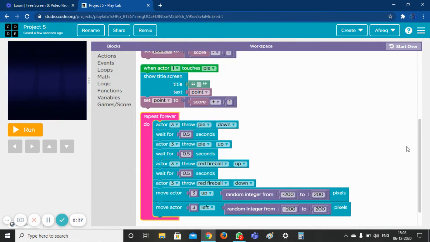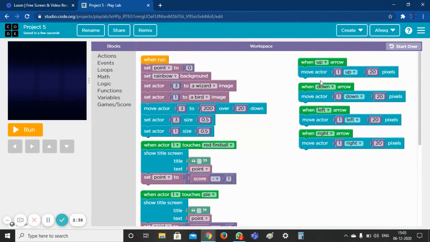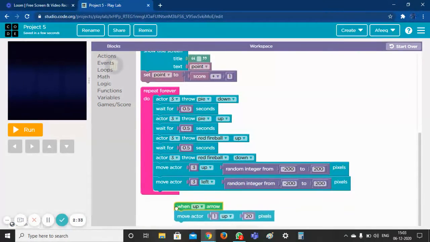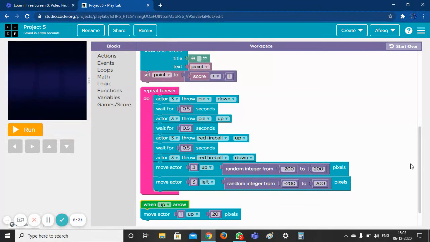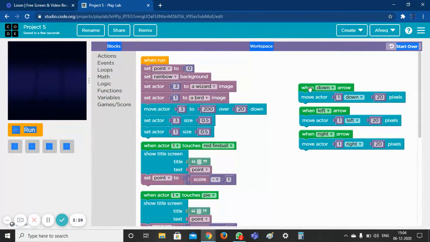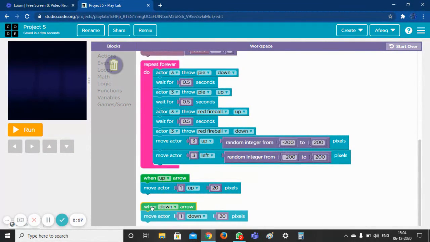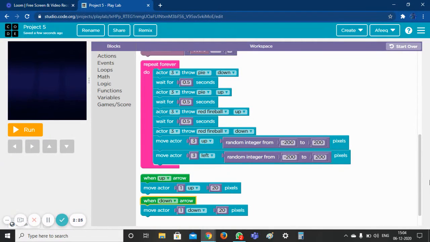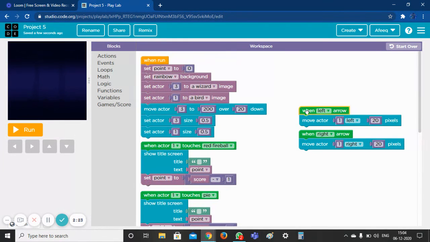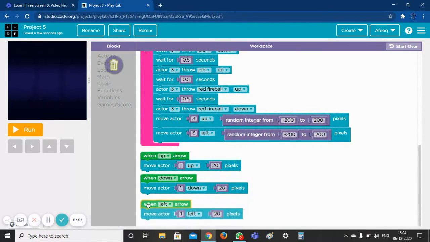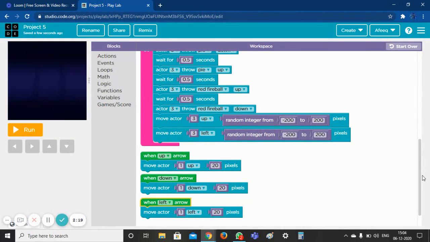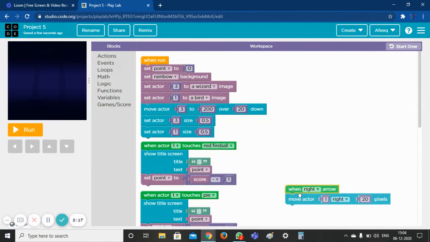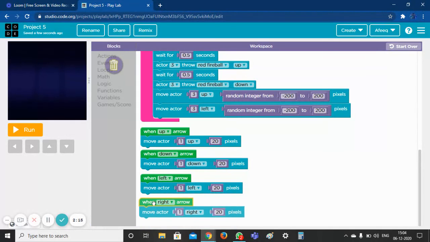So we just align these. Just align these. Okay. And that's it. We have completed the project 5.